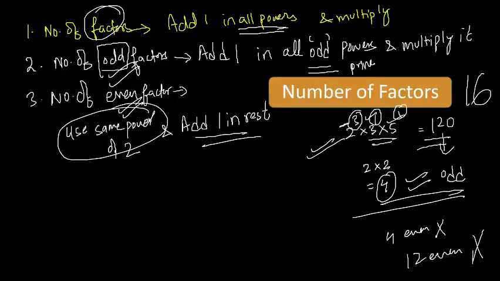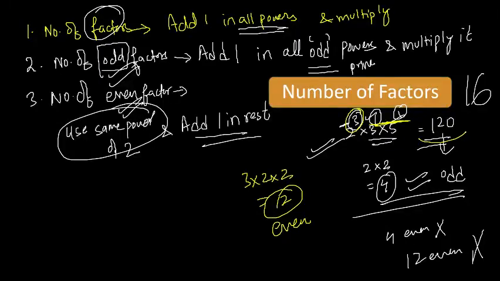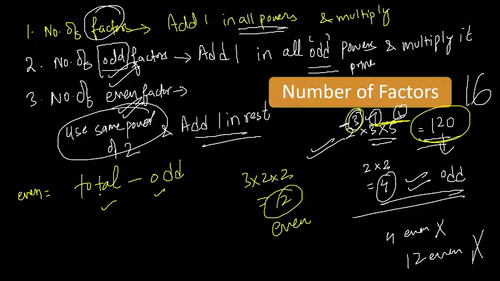What was the power of even here? That was 3. And add 1 in all the rest of the numbers. That is 2 into 2. So you will get the right answer. So 12 even factors are there for 120. Now it is correct. Now don't solve by finding first the total and then the odd. First you have to find total, and first you have to find odd, then you will get even.